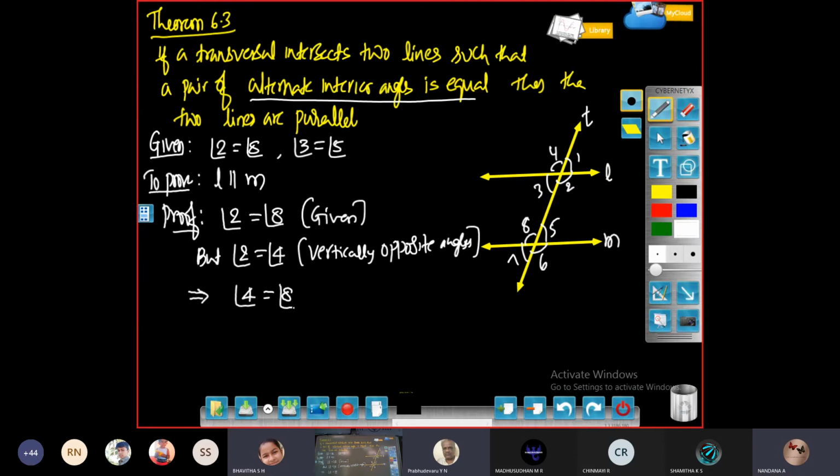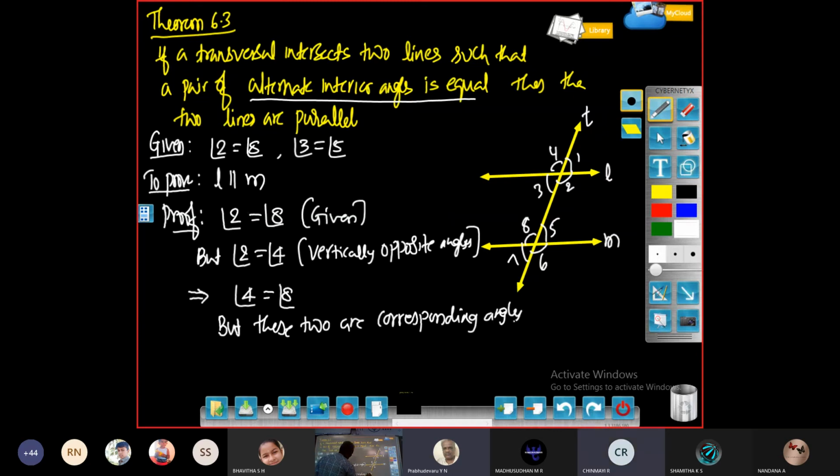But look, 4 and 8 are corresponding angles. Once the corresponding angles are equal, then the two lines are parallel. So line L must be parallel to M. If the corresponding angles are equal, then the lines must be parallel.